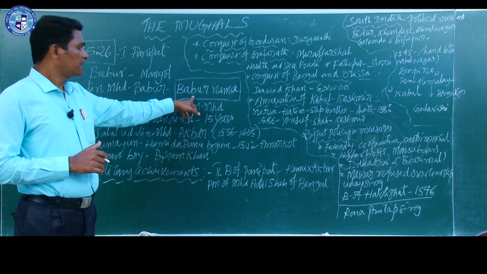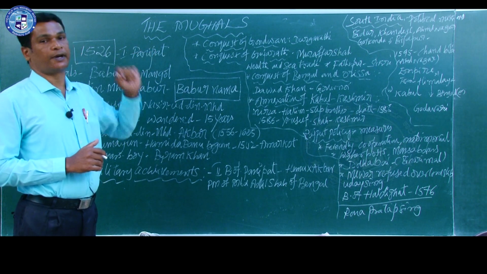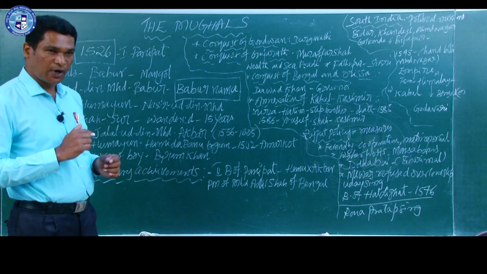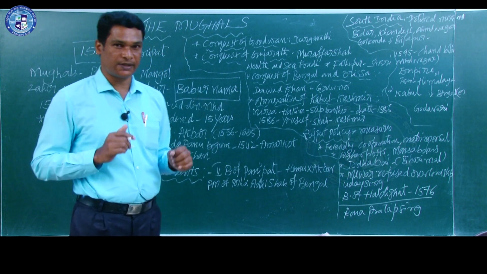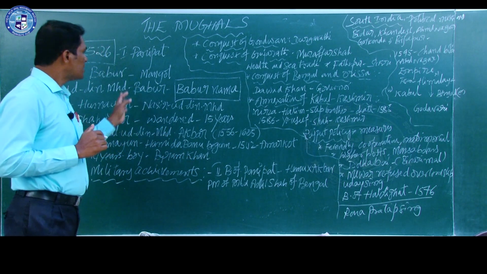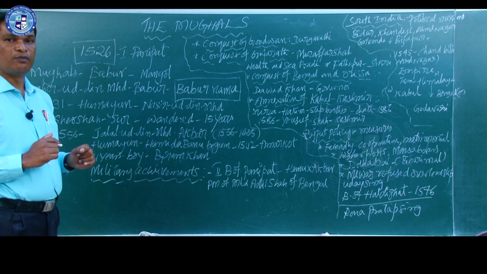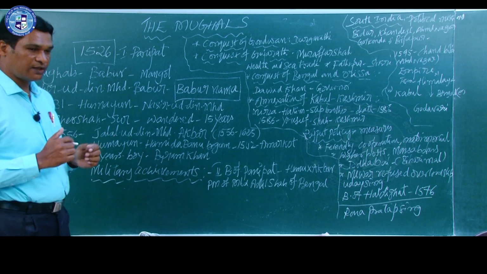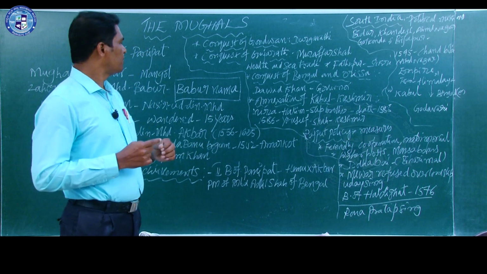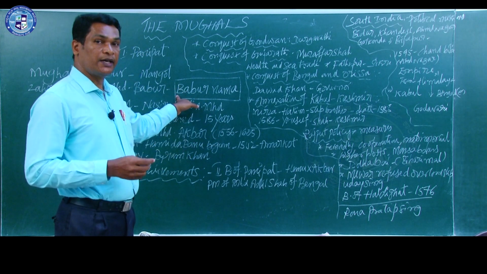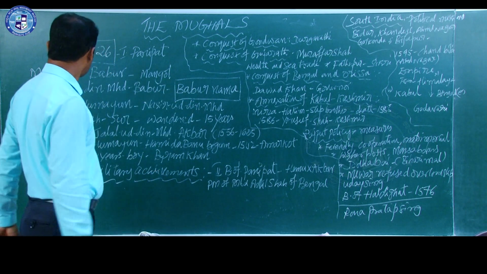Babar Nama is an autobiography which was written by Babar. That is why we say that Babar was a great scholar, a great writer, a great poet. Because of this Babar Nama, we learn the history of the Mughals, their contribution in the field of art and architecture, their administration, all these points. So, we can say that Babar Nama is a very good source for the history of the Mughals.